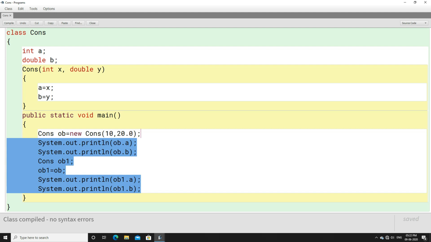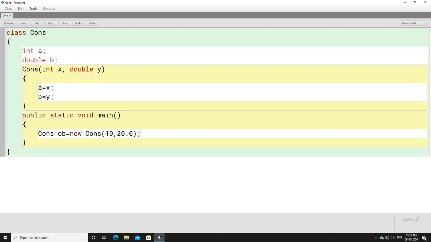Now you have to know one more thing here, that if you want to send different values using one object. What do you mean by different values using one object?